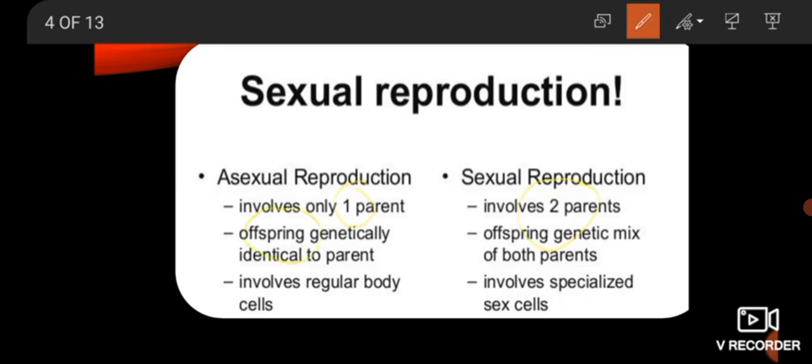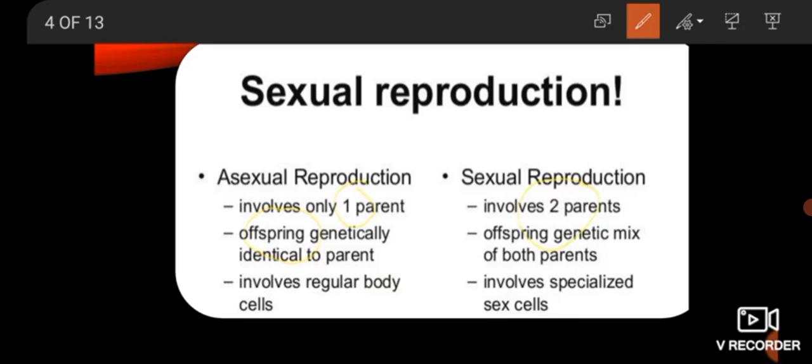Then the offspring, or whatever the young ones or daughters are, are genetically identical to the parent. It means in asexual reproduction, whatever product is produced, whatever offspring is formed, they are exactly the same as their parents, whereas in sexual reproduction the offspring is a genetic mix of both parents. The two parents involved, both their genetic material will mix and come into the offspring. Next, asexual reproduction involves regular body cells.